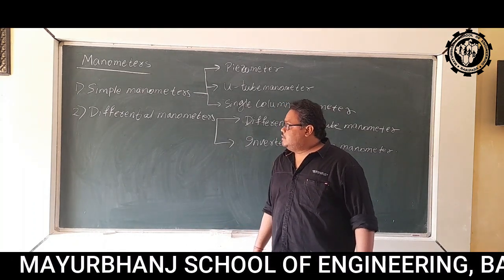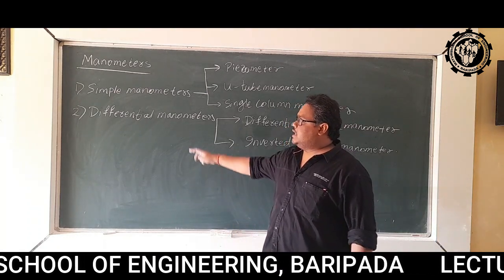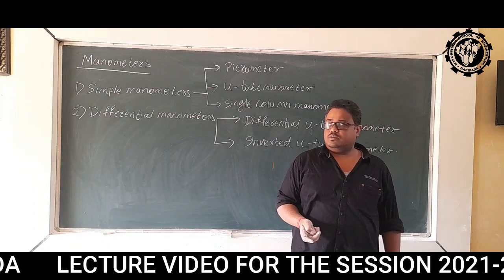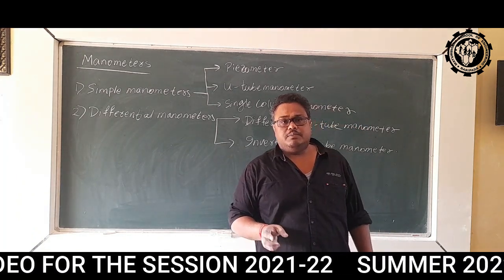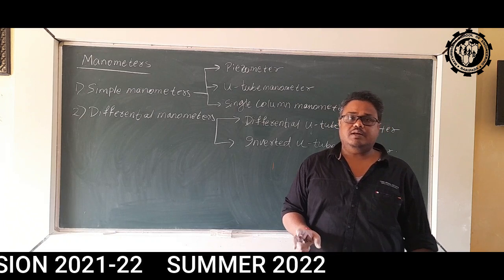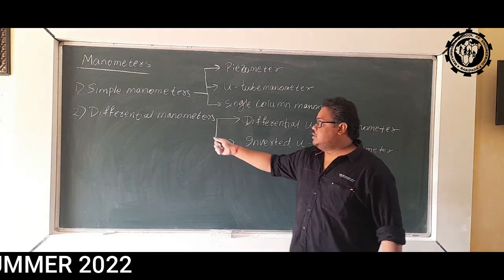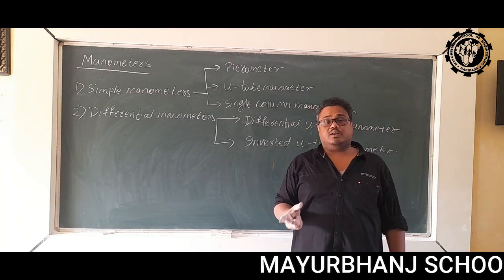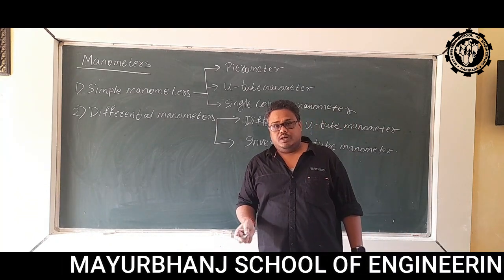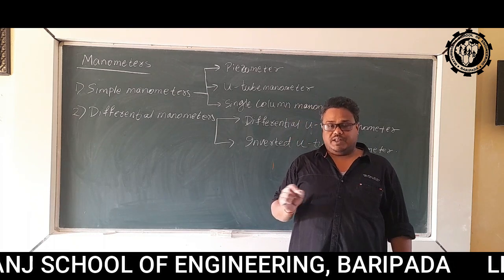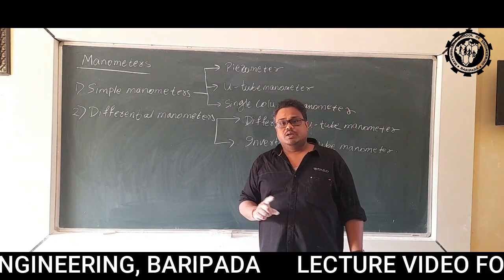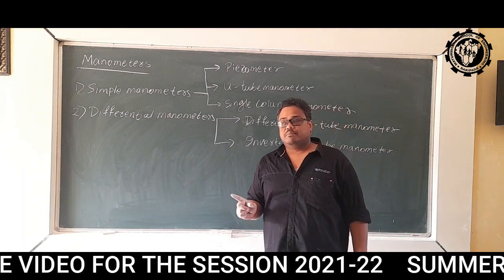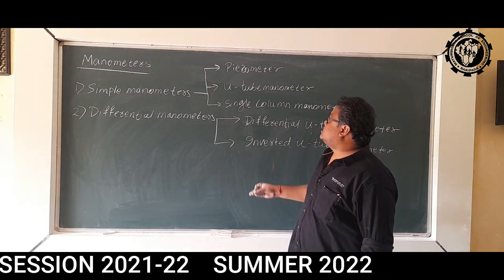Another difference is, in case of simple manometer, you can measure the pressure, the value of pressure that is existing in the pipe. But in case of differential manometer, you cannot calculate the pressure. You can calculate the difference of pressure, the difference of pressure between two points in the same pipe, or in two different pipes.